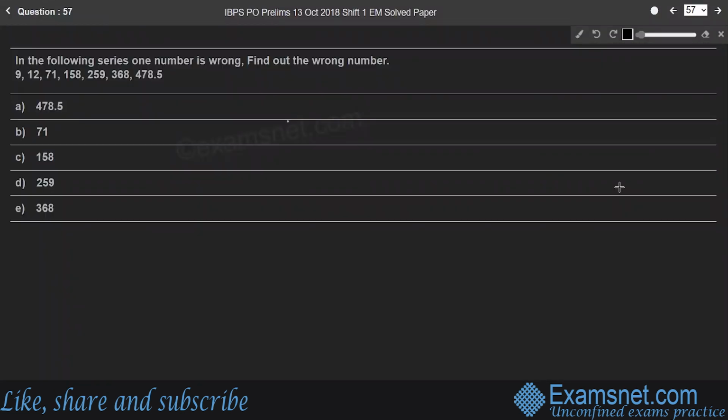Question 57. In the following series, one number is wrong. Find out the wrong number. So let us write the numbers in the given series: 9, 12, 71, 158, 259, 368, and 478.5, right? So let us take the differences between consecutive numbers.